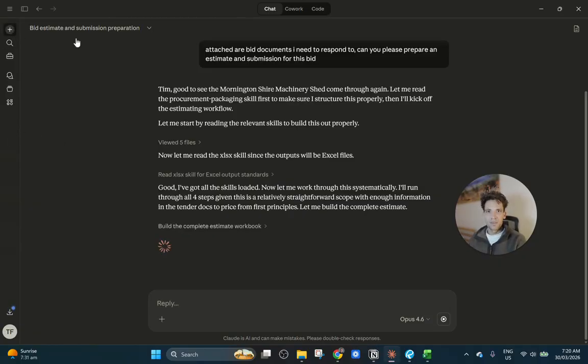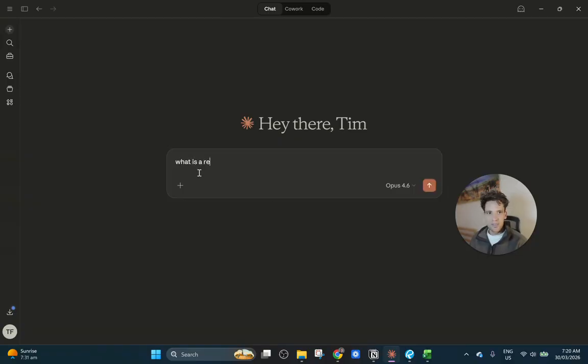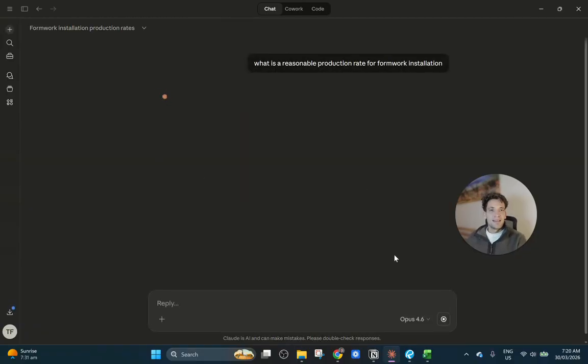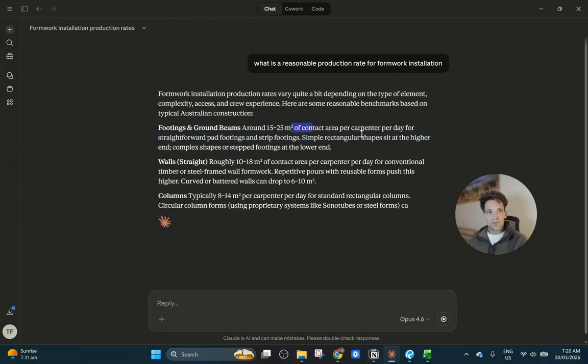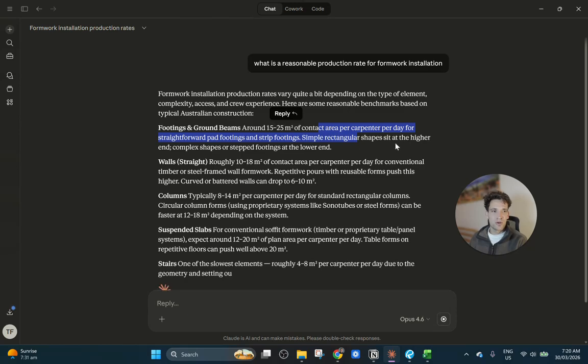So if I create a new chat and I say, what is a reasonable production rate for formwork installation? This is just going to come from this massive library of training data. It's saying footings and ground beams around 15 to 25 square meters of contact area per carpenter per day. Now, we don't like that. We don't know if that is the productive rate or includes non-productive time, whether a day is 8 hours or 10 hours. We might want it in imperial, not metric. There's all these different variables that factor into this.